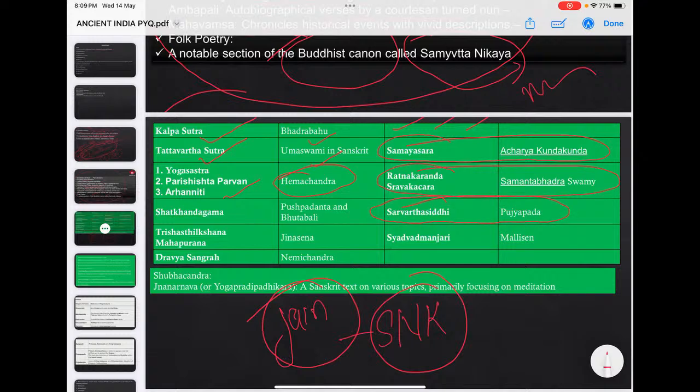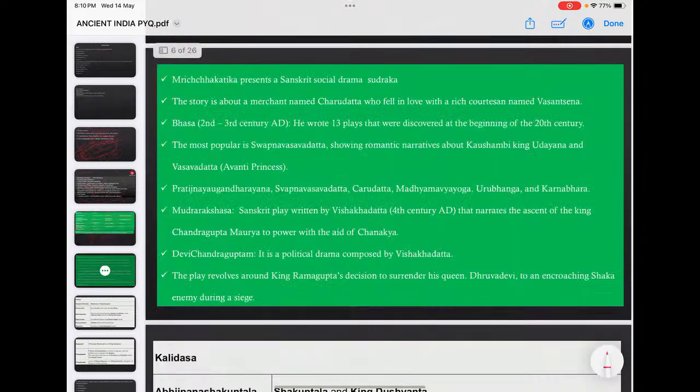If you put in the comment box that you need these slides, I will share them with you. Otherwise not. See some popular works by Jinasena, his famous work. Just look into this. These are some popular Jain literary works and their authors. That way you cover both Jain and Buddhist literature.